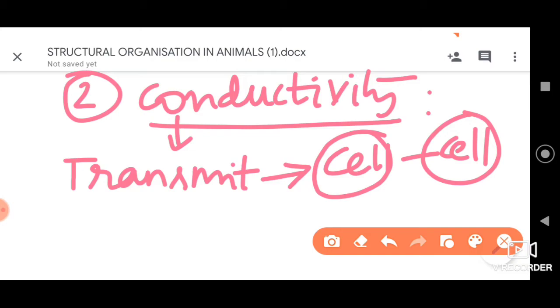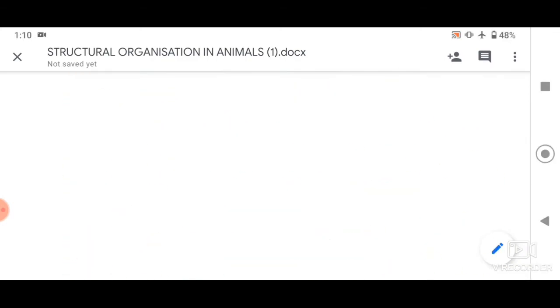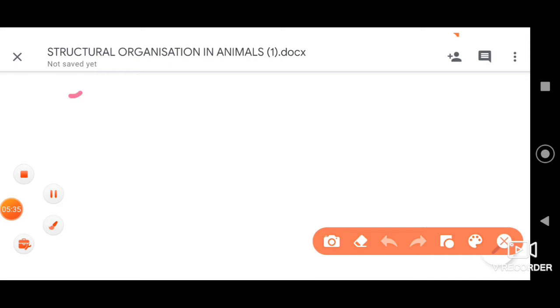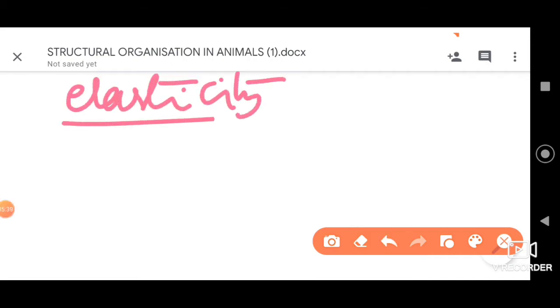Then further, they also have elasticity. The third property is elasticity. Elasticity means these muscle fibers have the ability of stretching. So they can be stretched, and after stretching, they can come back to the normal stage.